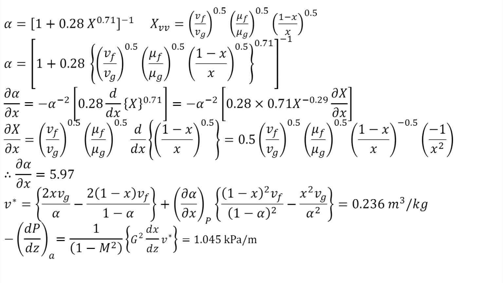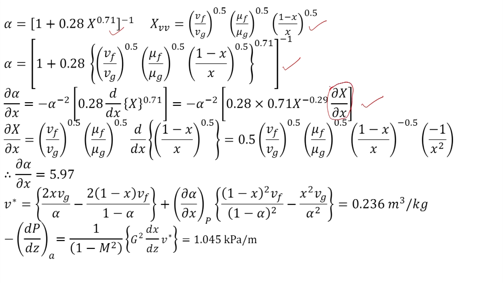Alpha is given by the Butterworth expression, XVV is given by this, and if we substitute it, we get alpha as a function of x, the quality, and we differentiate to find the slope. So, we get this expression.